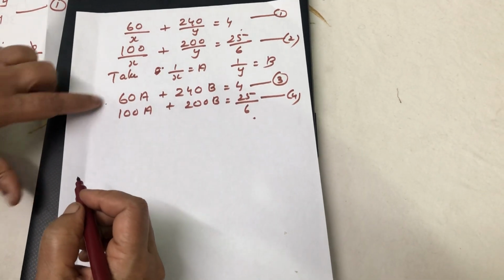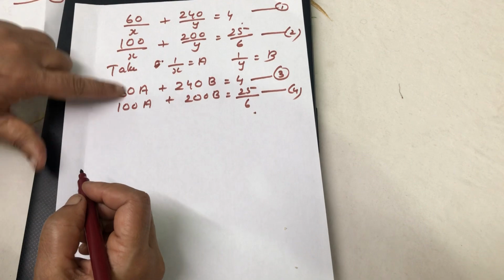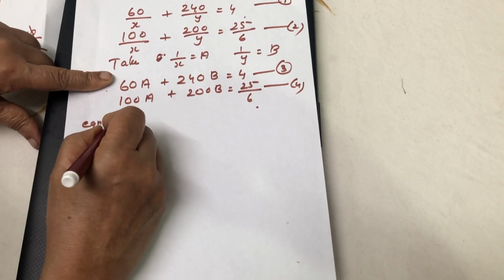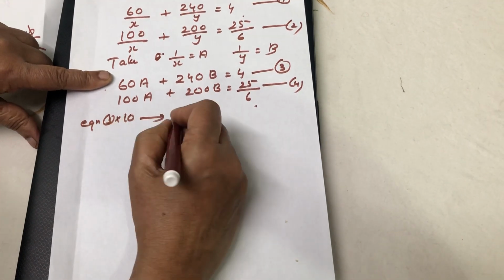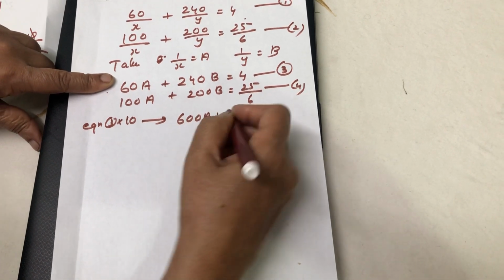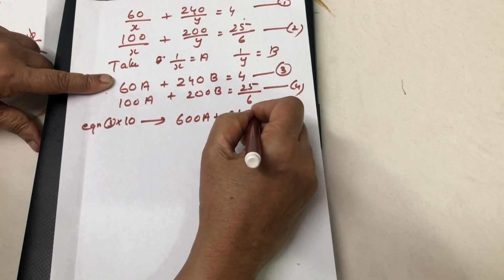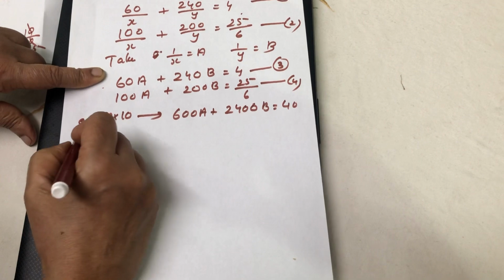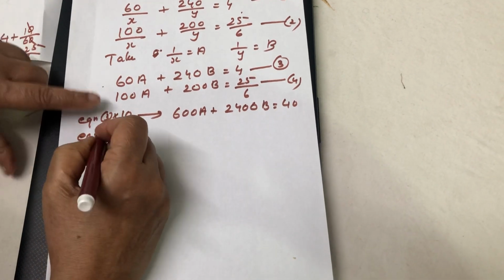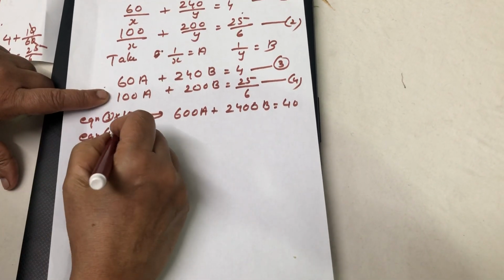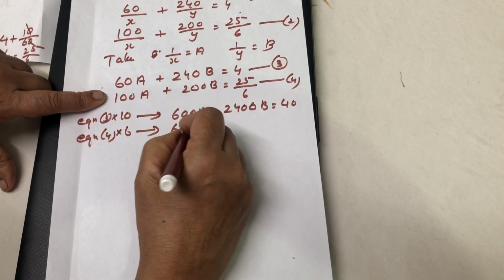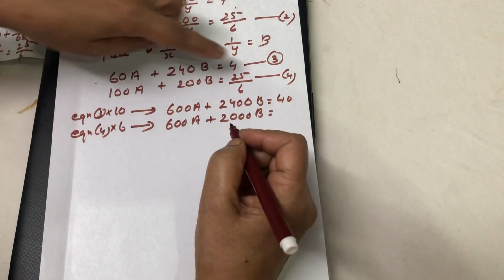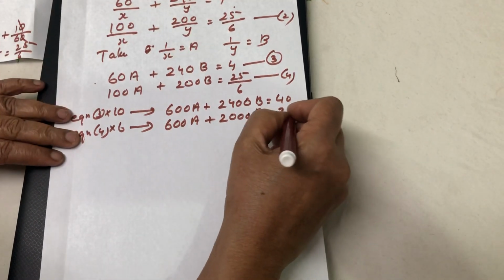Now you can make the coefficient of a the same. So equation 3 into 10, it becomes 600a plus 2400b equal to 40. Now equation 4, multiply by 6: 600a plus 1200b equal to 25.